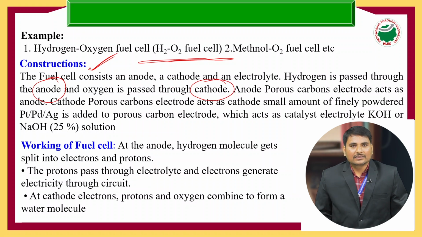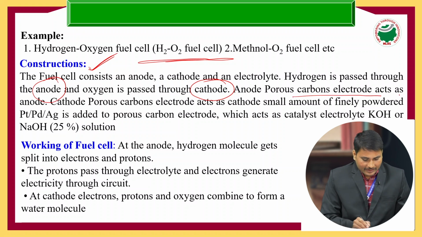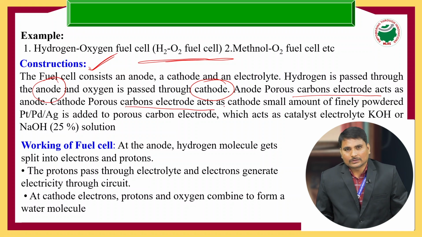In the fuel cell, the anode and cathode are carbon or graphite electrodes. One carbon electrode acts as the anode, and the other carbon electrode acts as the cathode.